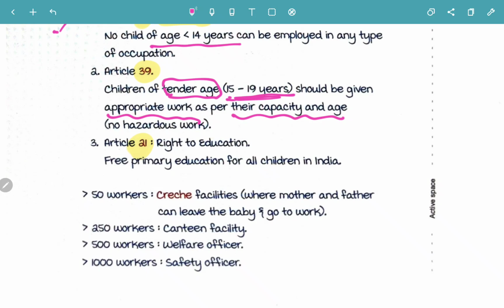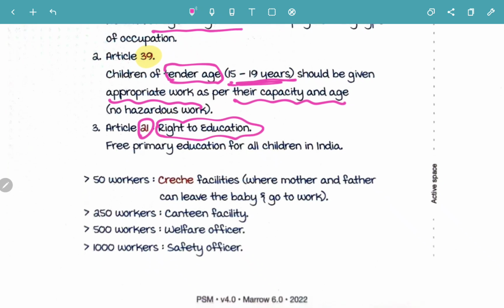Now Article 21 states that the right to education is very, very important. So what is Article 21? Article 21 is the right to education. There must be free primary education for all children in India. So according to Article 21, there is a right to education, with free primary education for all children in India.